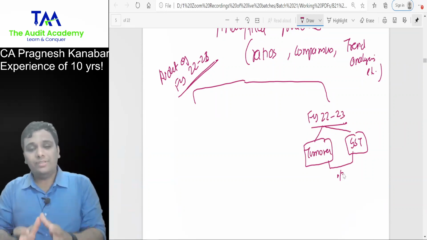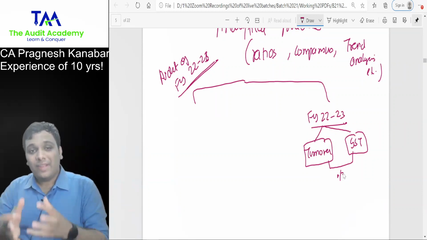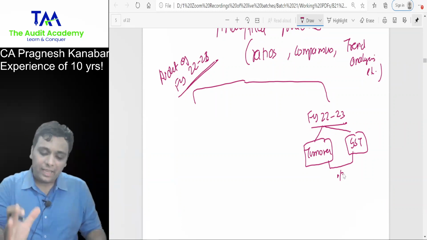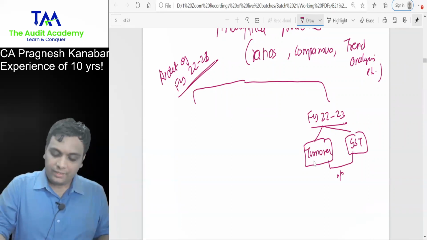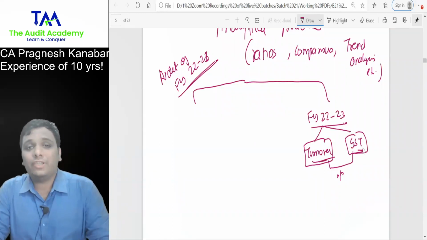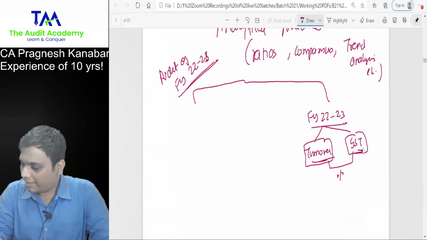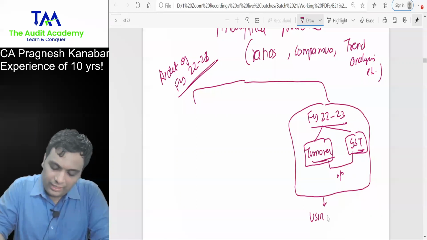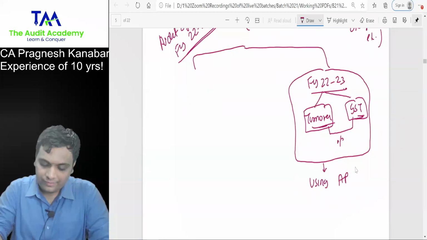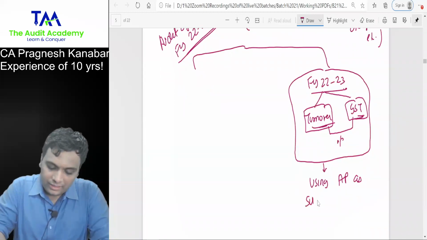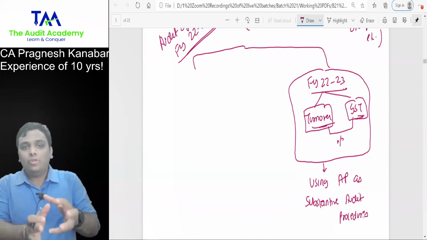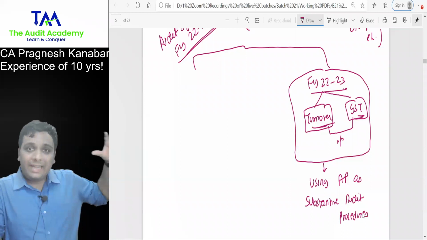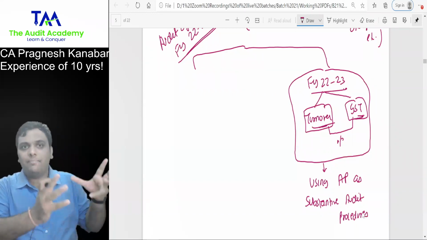This is using analytical procedures when you are performing test of details. Can I say you are basically trying to test the turnover and GST through the ratio analysis? Yes or no, sir? All right. Yes, this is called using analytical procedures as substantive audit procedures. That means by using ratios, comparisons, trend analysis, you are trying to test a particular item.